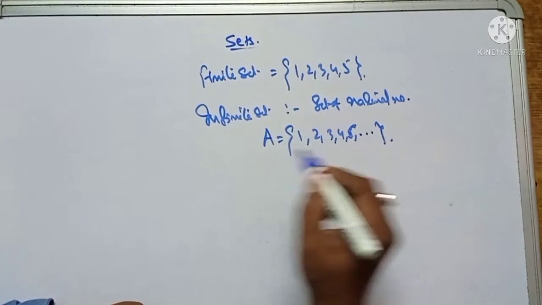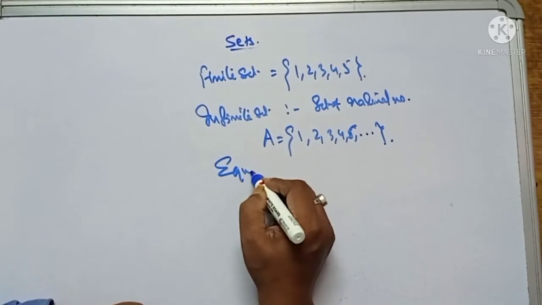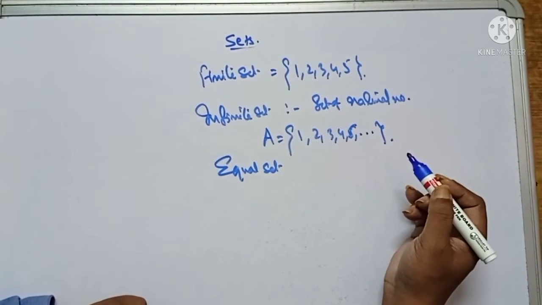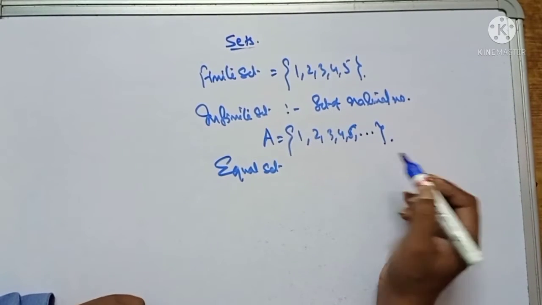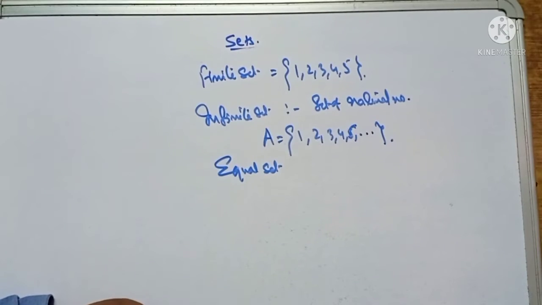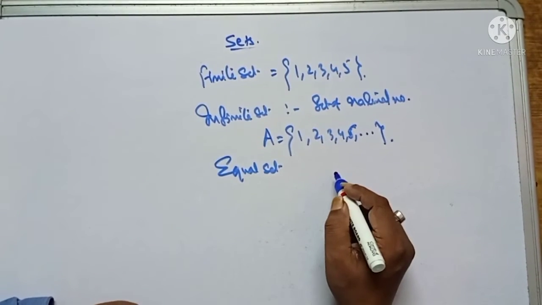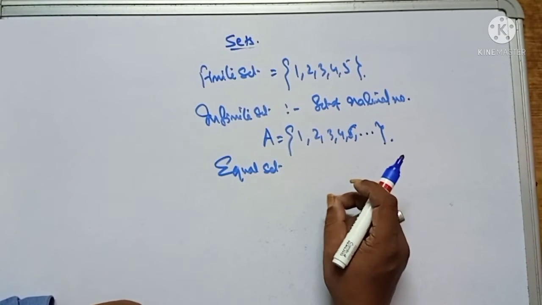So this is an infinite set. And then equal sets: if both the sets have the same elements, then they are equal sets.